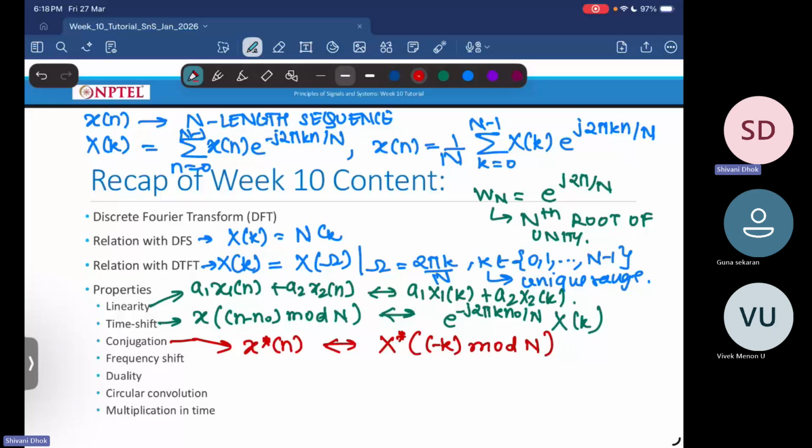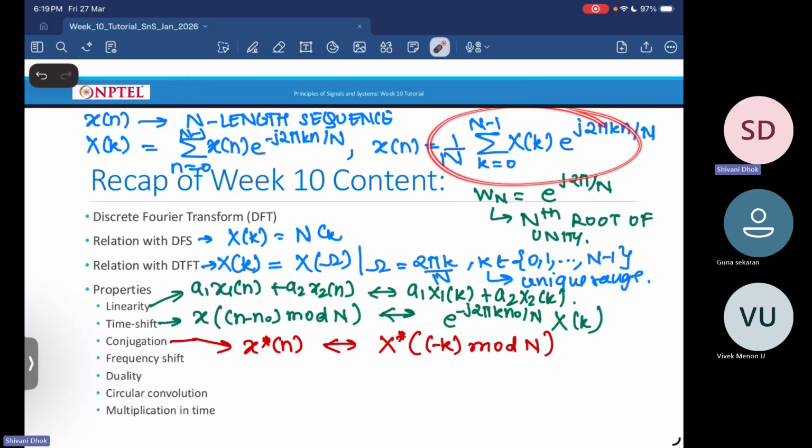So initially your x of n was an N-length sequence. But when you try to understand this x of n with the help of this particular equation, you will realize that it is now behaving like a periodic signal. So some inherent periodicity is coming up, but that we don't want to understand. So when you have shifting, everything comes up with a modulo operation. So we have cyclic shifts here.